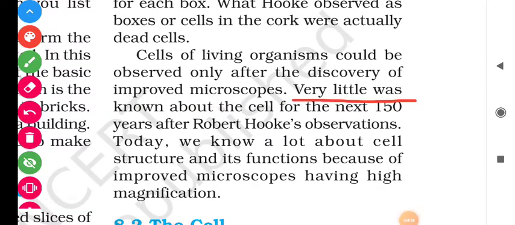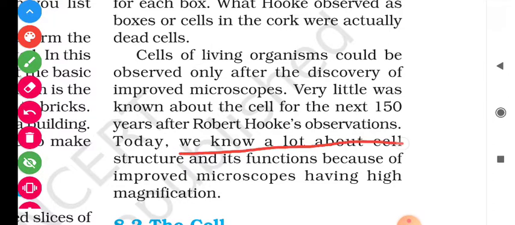Very little was known about the cell for the next 150 years after Robert Hooke's observations. Means students, after Robert Hooke's observation, it took 150 years to notice that the basic structural unit of living organisms is the cell. Are you wondering about this? चलिए आगे पढ़ते हैं.